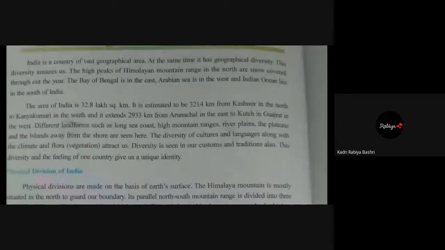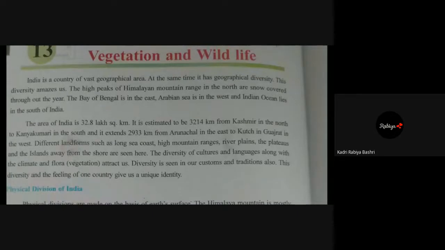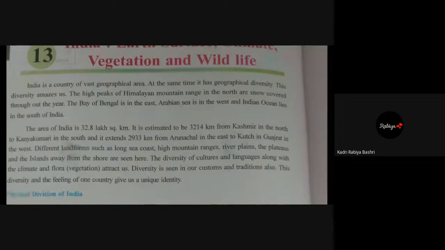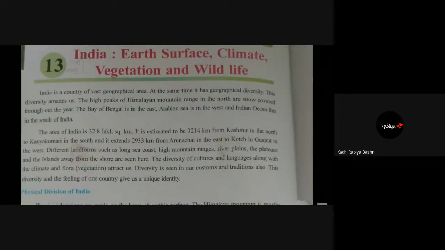Diversity is seen in our customs and traditions also. This diversity and the feeling of one country gives us a unique identity. We see diversity in religion, in culture, in languages. All these types of diversities are seen everywhere among us. So this is a unique identity of India.